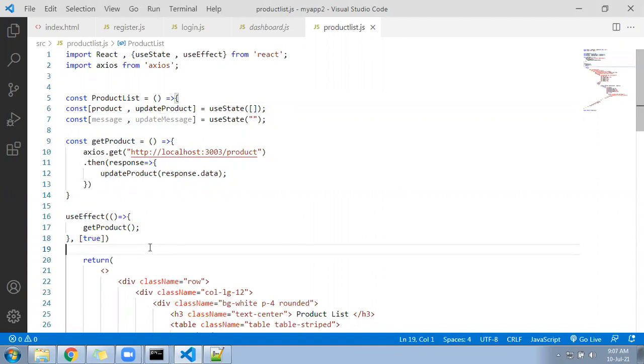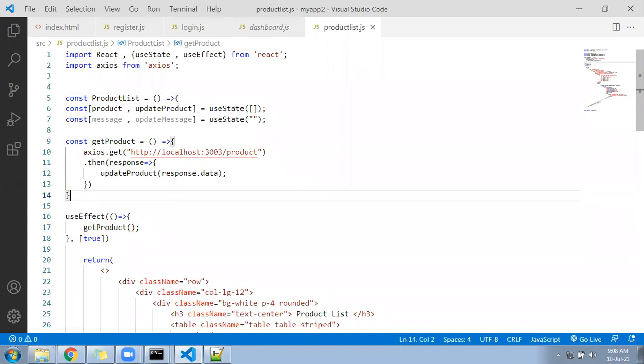Reverse is the function. It will display the product in descending order. You can check the JavaScript tutorial, reverse function. Reverse function is used to reverse the array. Okay, hope done. Now I'll go ahead.